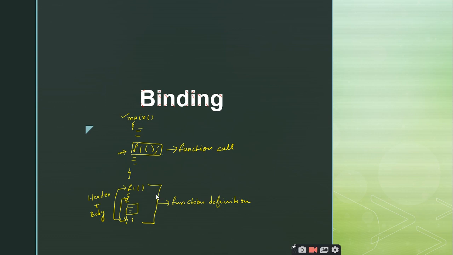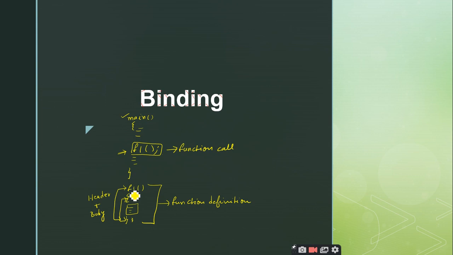Yes, sir. You should know the difference between the function call and the function definition. Function definition is the actual set of statements that perform the task which is intended. But function call is the statement which is written in another function, and that statement is used to invoke the function definition.